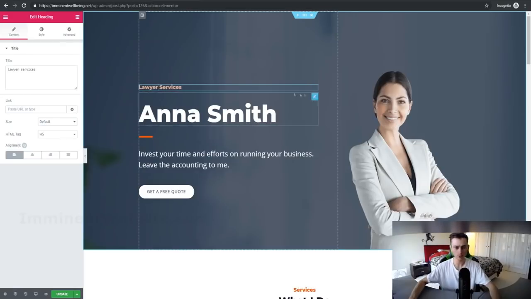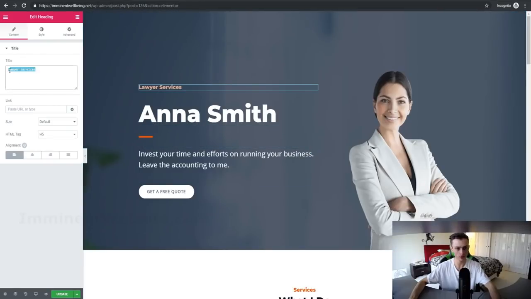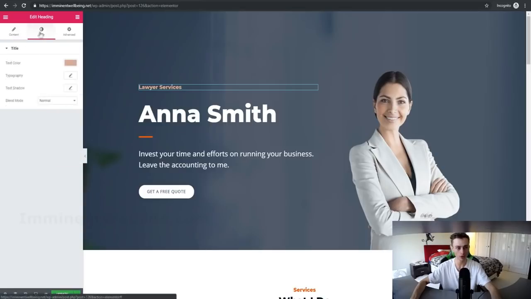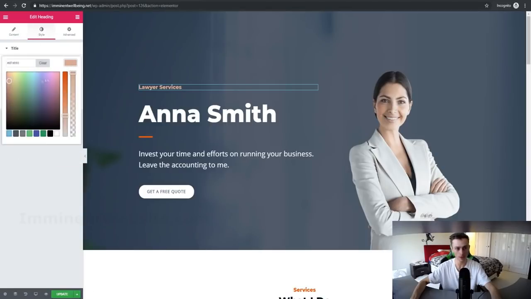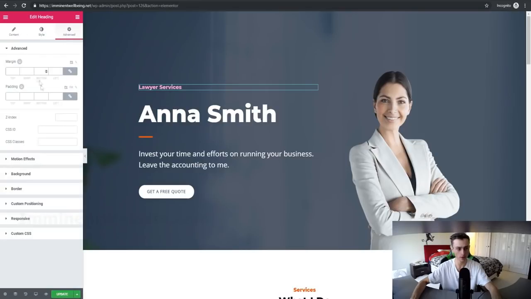All right. And as you can see right here on the screen, we can pretty much hover over anything and edit any aspect of the page. This is going to be our panel right here on the left-hand side where we can edit all of this. We don't want to actually manually do it right here. So we can change the positioning right here. Again, this is our panel where we can edit all of this. We can change the headers, the size. We can add a link to it if we want. We can go over here to style and change the color. So we can make this red or pink or anything like that. We can go to advanced, so we can mess around with all of that.